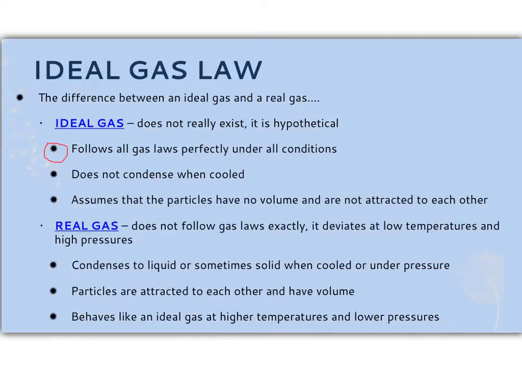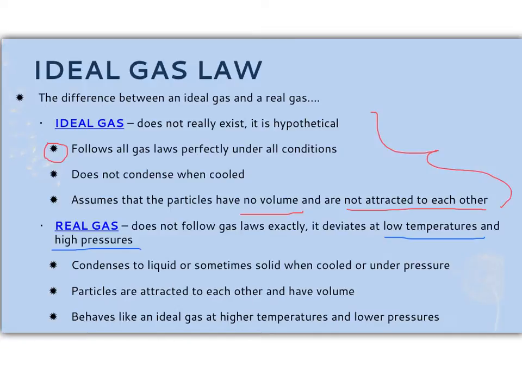An ideal gas will not condense, and an ideal gas assumes that the particles have no volume and that they are not attracted to each other. Again, these are all conditions that do not exist. A real gas, however, doesn't follow the gas laws exactly. It is going to deviate, meaning not follow the gas laws, at low temperatures and at high pressures. A way you can think about that is at the very bottom of the ocean, it would not follow the gas laws, because at the bottom of the ocean, it's really low temperature and really high pressure.